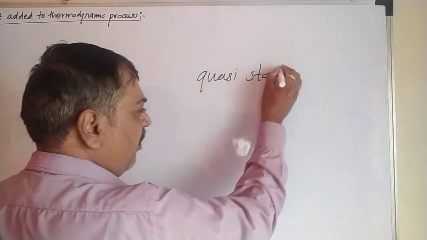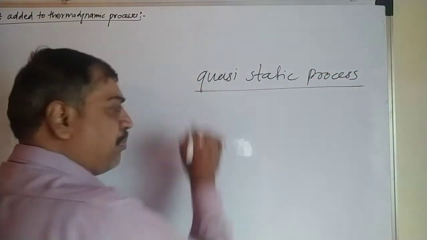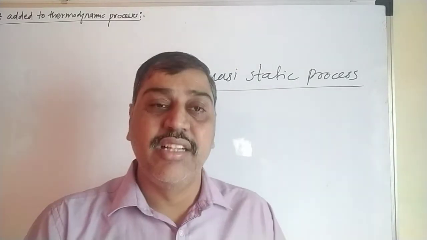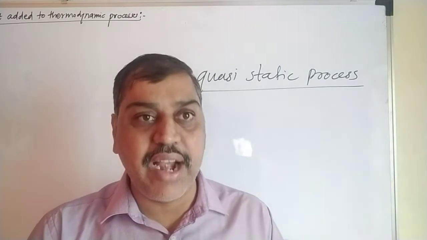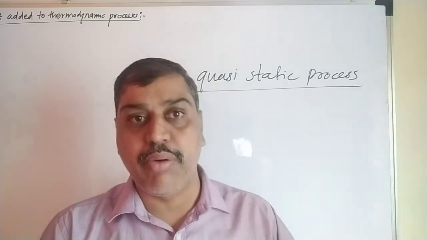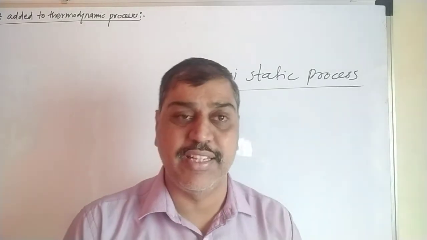Infinitesimally small means the change will take a large amount of time to complete, so the process becomes very slow.